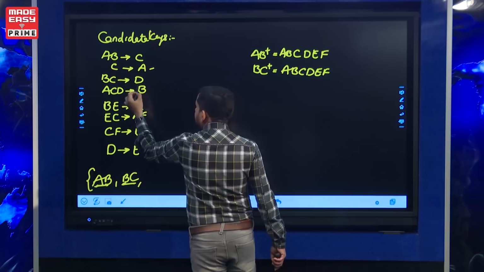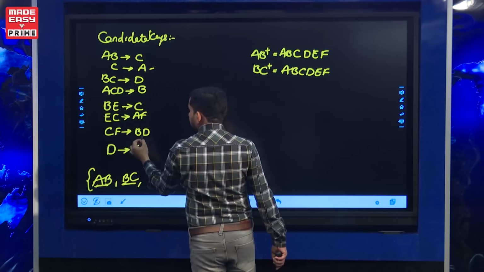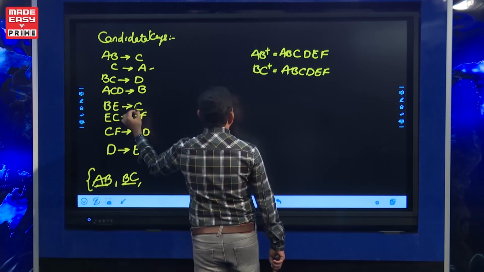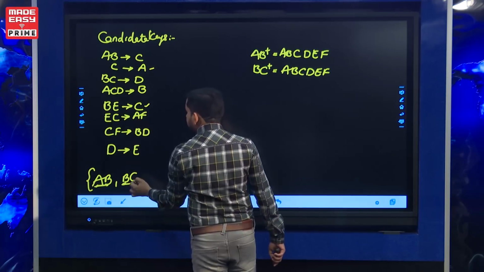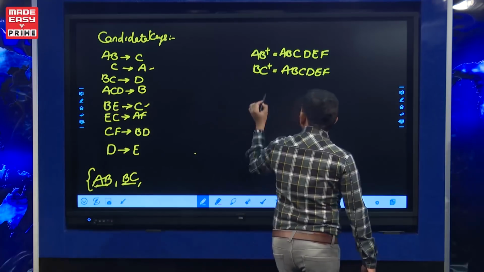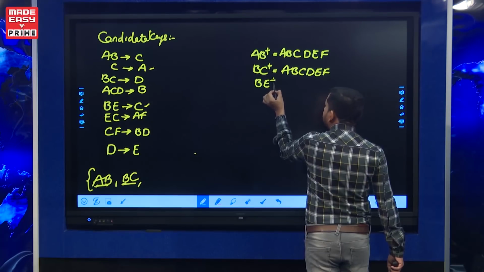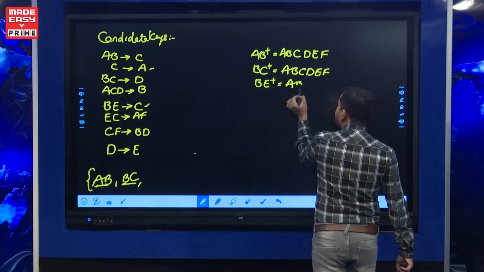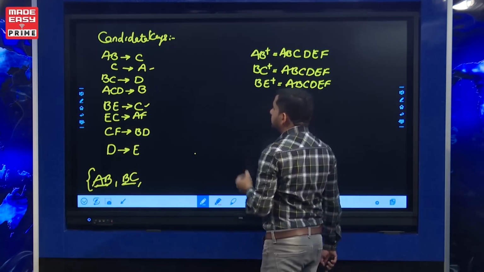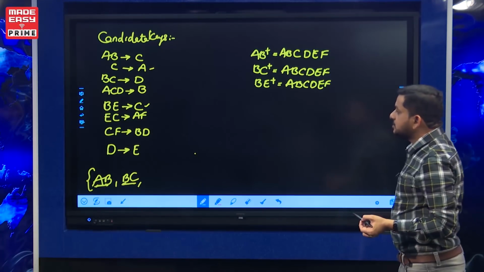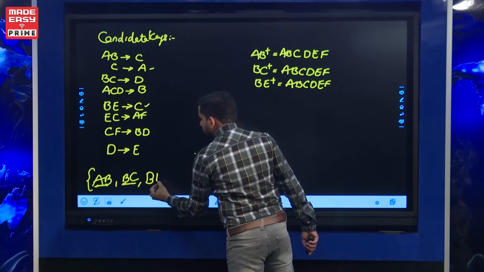Next, B is part of a key, C is also part of a key. In place of C in this candidate key, if you take BE, if C is replaced by BE, then BE closure also determines all attributes A, B, C, D, E, F. B closure is only B, E closure is only E. So BE is the next candidate key, one more candidate key.